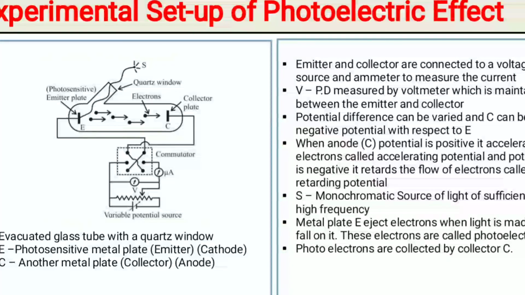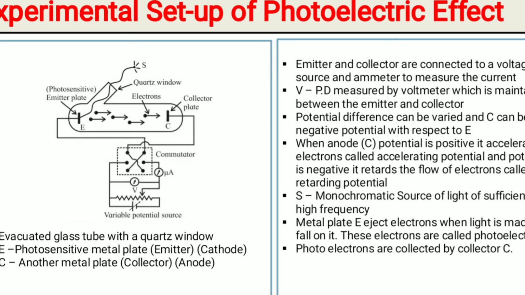Monochromatic source of light of sufficiently high frequency. Okay, metal plate E ejects electrons. Eject मतलब emit. Metal plate E emits electrons when light is made to fall on it. ये source S, when we switch on that source S, तो क्या होगा?